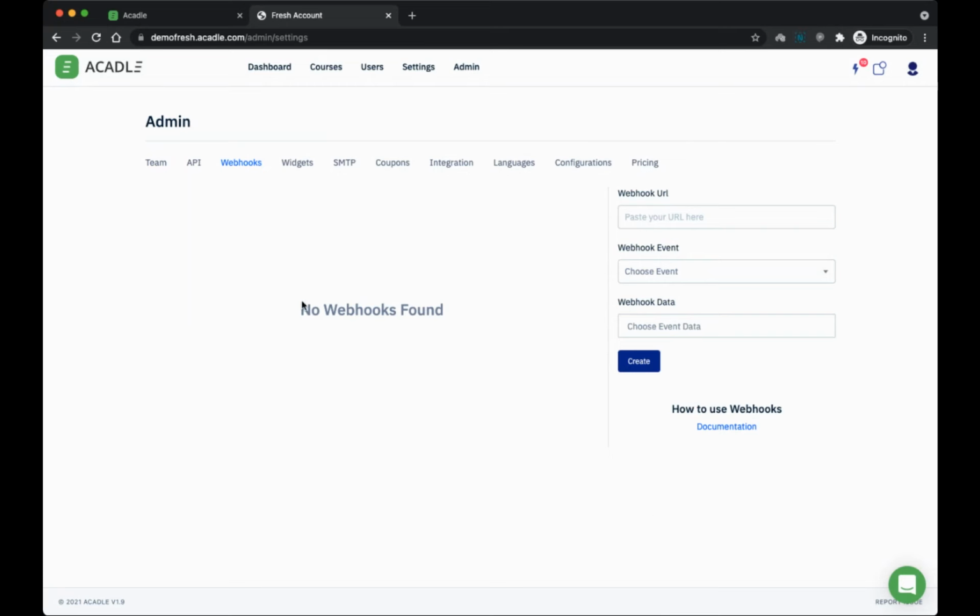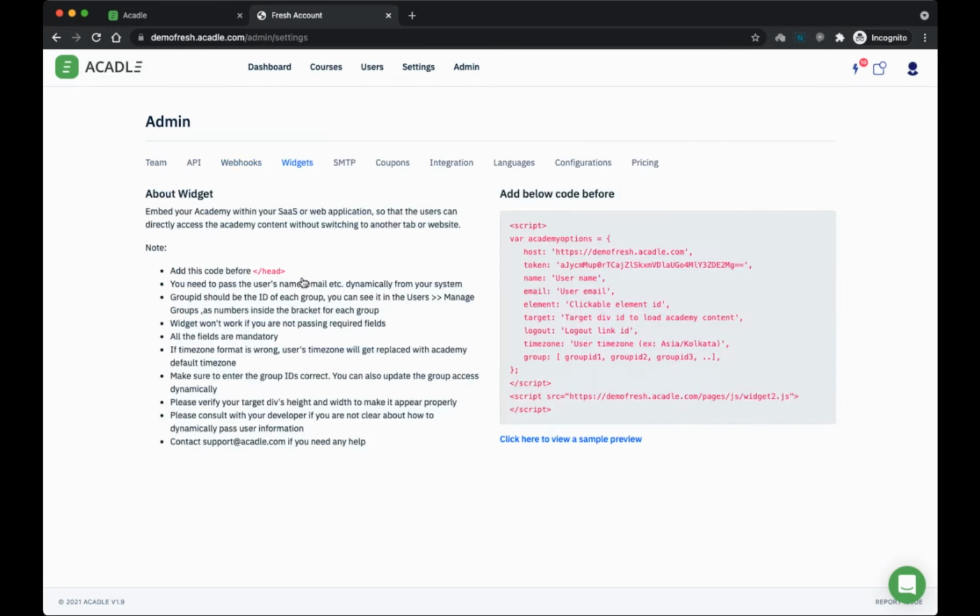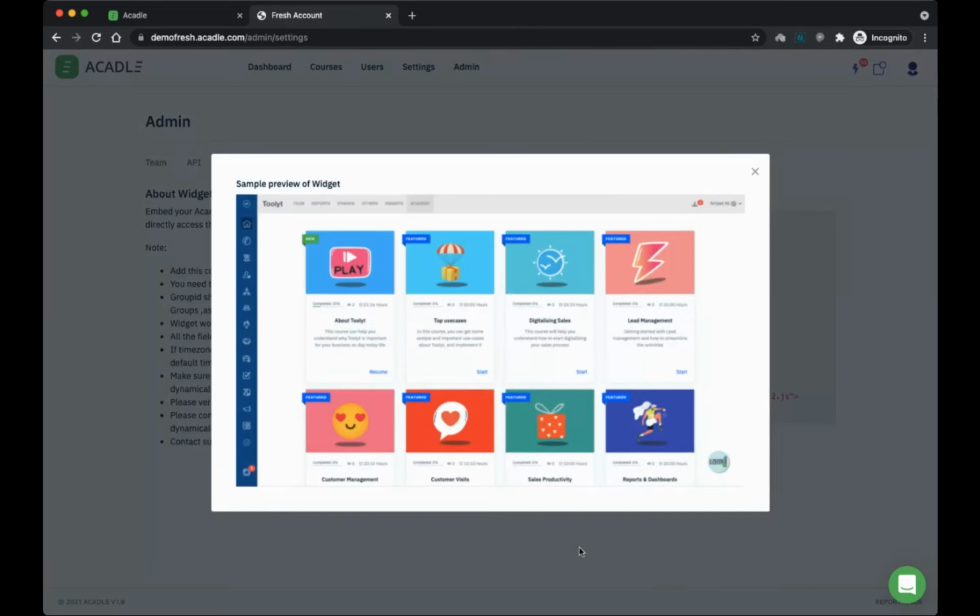Then we have something like widgets. So widget is a very important feature. So if you want to take this entire academy to a third-party SaaS application, like this is one of the examples. So I have another product called Toolite. It's an enterprise CRM. And I brought this academy inside my Toolite so that my users should not be switching into a different URL for accessing the whole platform. They can simply click on Academy, and the academy will get loaded here itself.